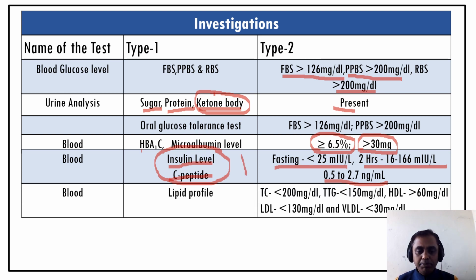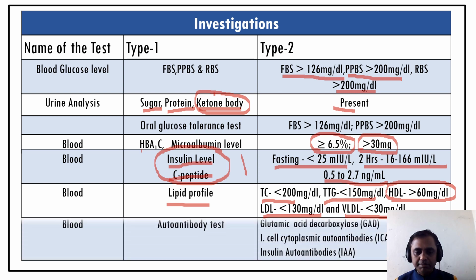And lipid profile also. Why are we saying lipid profile? As we told, if the glucose is less in the cells of the body, what happens? Lipid metabolism will break down. So the normal values: total cholesterol is normally less than 200, triglyceride level is less than 150, HDL is more than 60 milligram per deciliter, LDL is less than 130, and VLDL is less than 30. These normal values are very important for the exam.